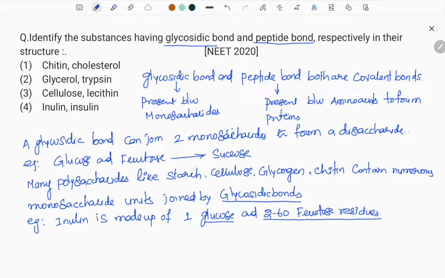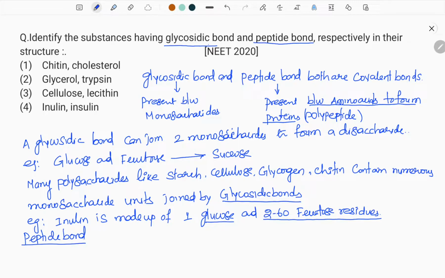Coming to the peptide bond. Peptide bond is present between amino acids to form proteins. So proteins are called polypeptides. Every protein is a polypeptide. So how is this peptide bond formed? A peptide bond is always formed between the carboxylic acid of the first amino acid and the amine group of the other amino acid. Let me explain about the peptide bond.